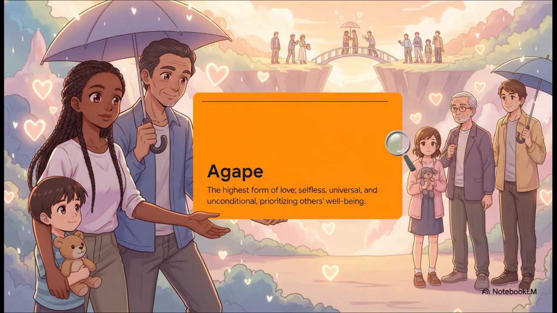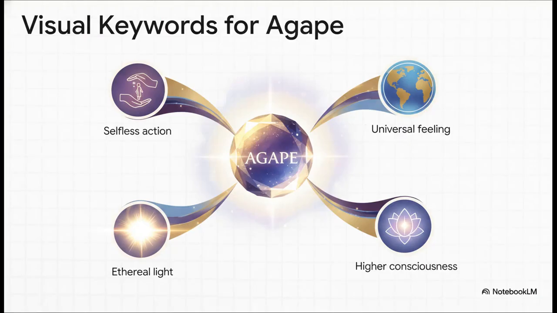We're going to start with a big one, agape. This is described as the highest form of love. It's selfless, it's universal, and it's all about prioritizing others, even strangers, at a personal cost. It's a huge, almost overwhelming idea. So let's break this down. What are the visual ingredients here?